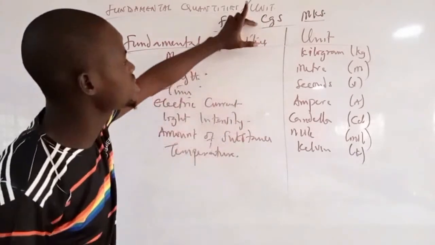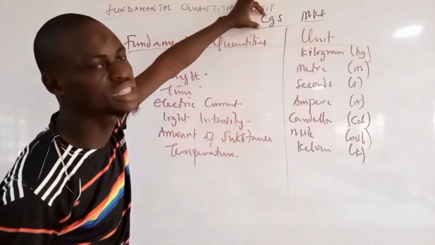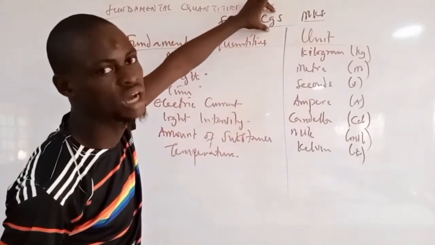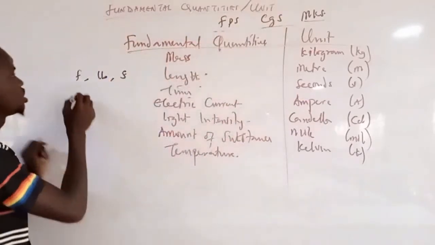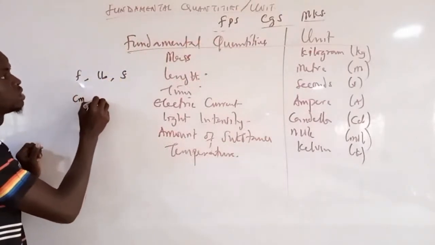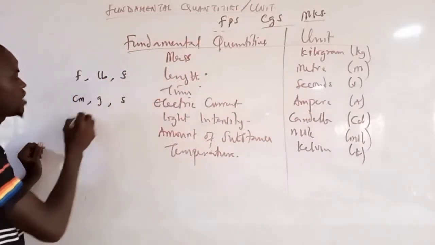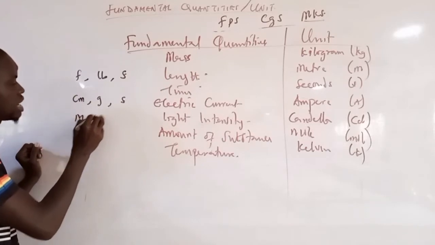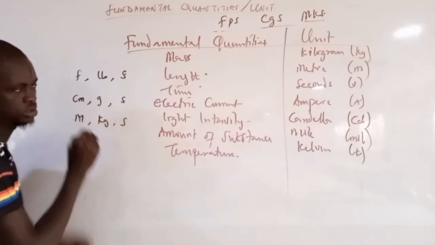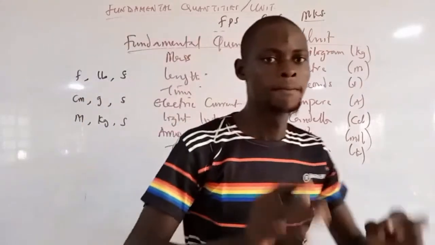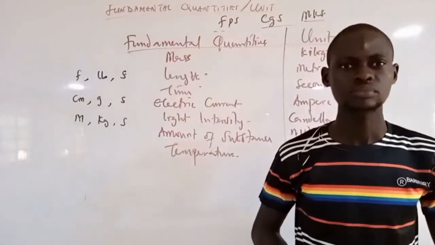This is your CGS system. What this system simply means is that length should be measured in centimeter, mass should be measured in gram, and time should be measured in seconds. We have centimeter, gram, seconds, and we have the MKS, which is the meter, kilogram, and seconds. These are the three systems of units that we have.